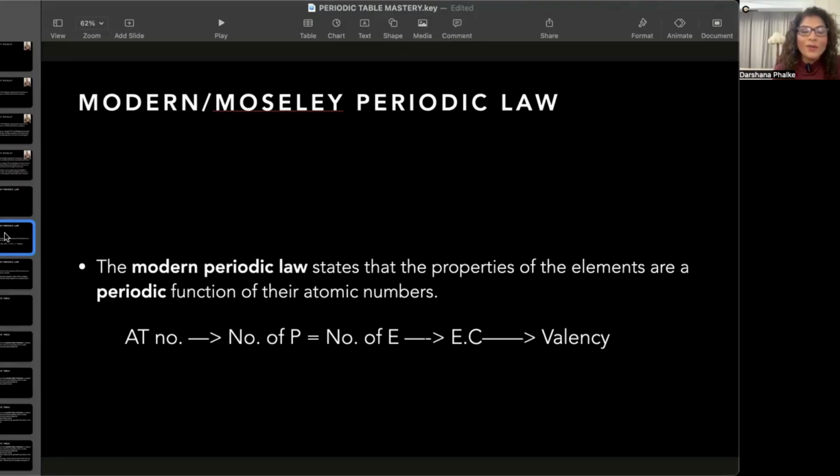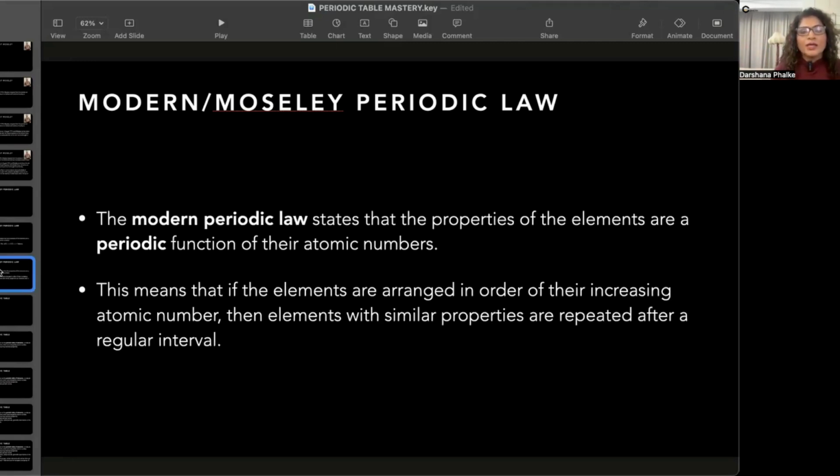So the modern periodic law, which holds true for all the elements, is that properties of elements are a periodic function of the atomic number. Okay, students, if you got this, great. Otherwise, please go back and watch this segment on the modern periodic law one more time so you'll understand the relationship between atomic number up till valency. Good job.